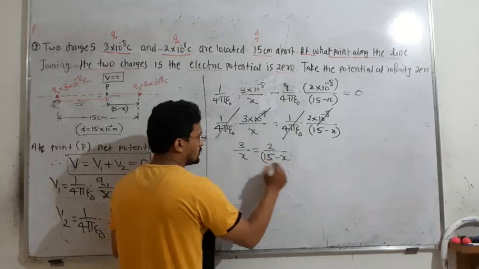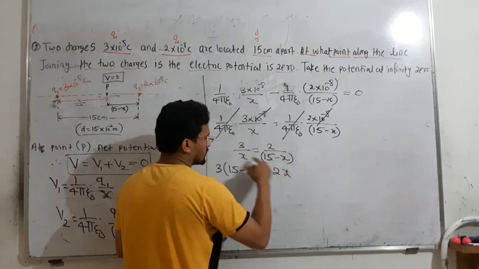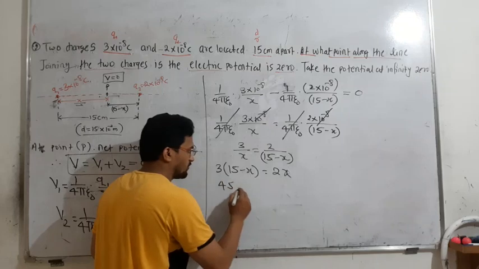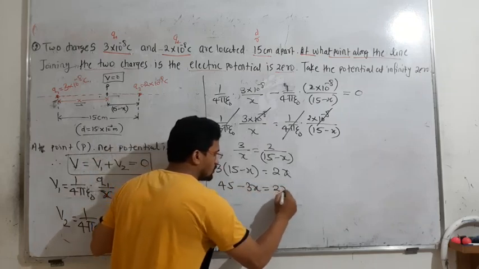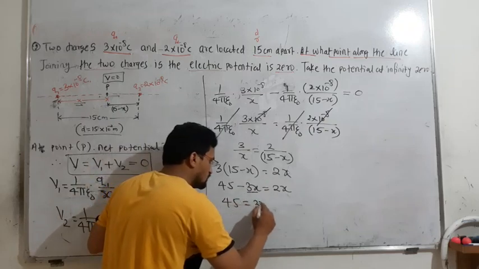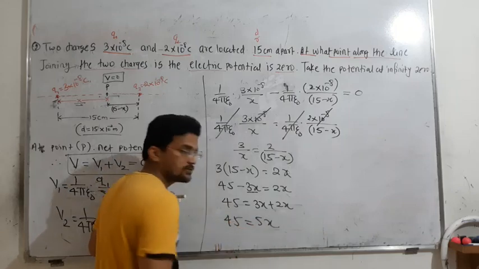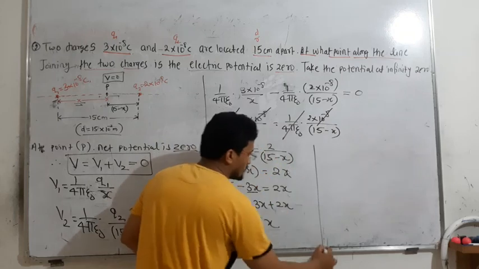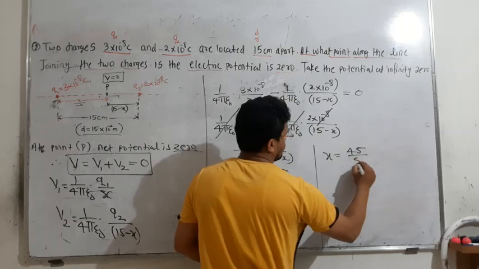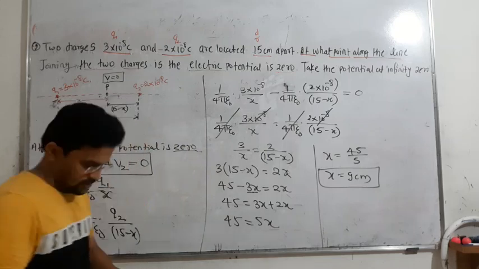Now cross multiply: this bracket multiplied with 3, so 3 times (15 minus x) is equal to 2x, okay. Multiply 15 into 3, so 45 minus 3x is equal to 2x, correct. Shift this 3x to the other side, so 45 is equal to 3x plus 2x, so 45 is equal to 5x. Solving, x is equal to 45 divided by 5, so x is equal to 9 centimeter, correct, okay.